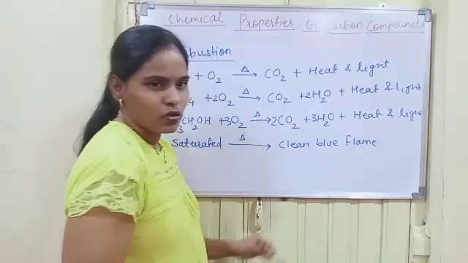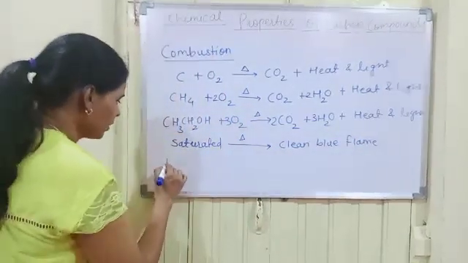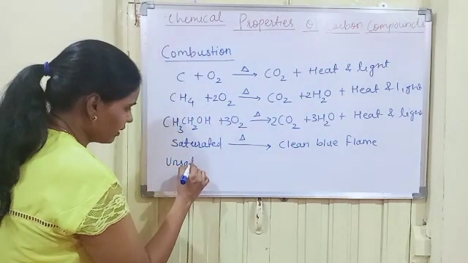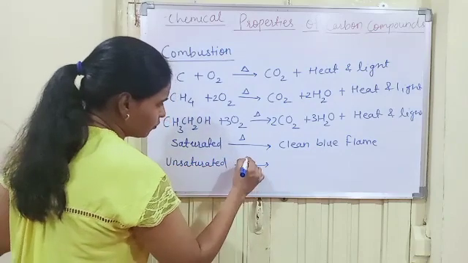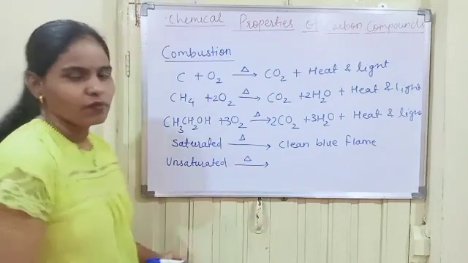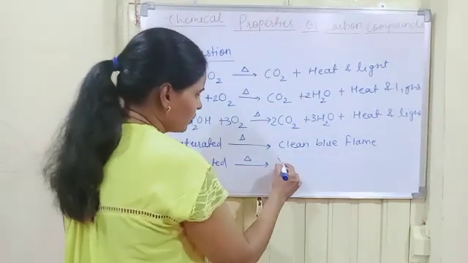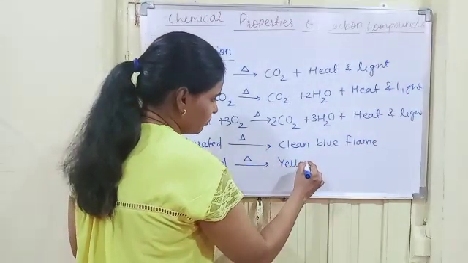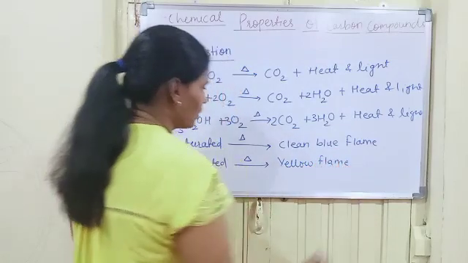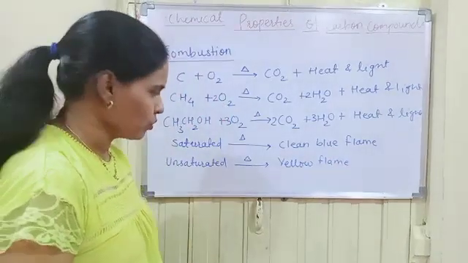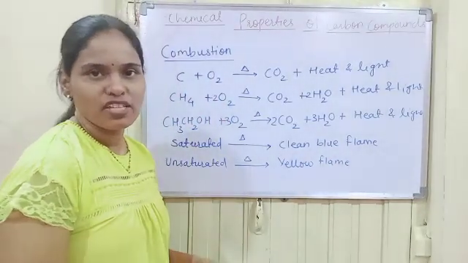This is called an oxidizing flame, whereas unsaturated hydrocarbons burn with a yellow flame, giving lots of black smoke. Such a flame is also called a sooty flame.